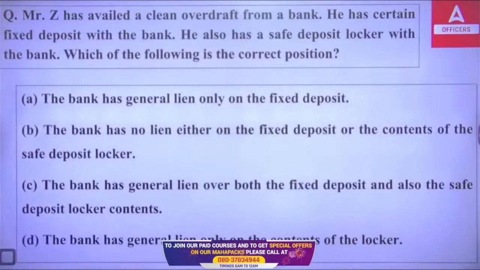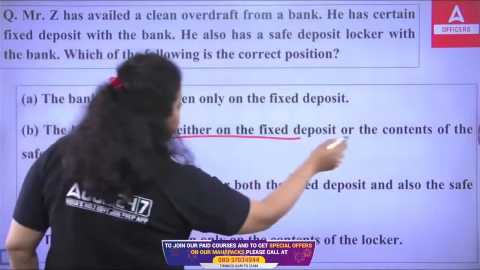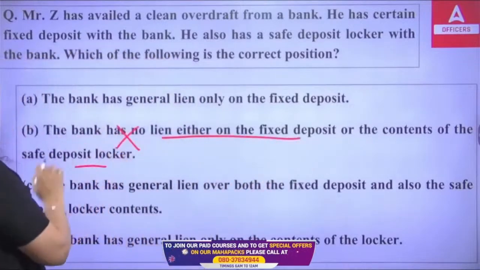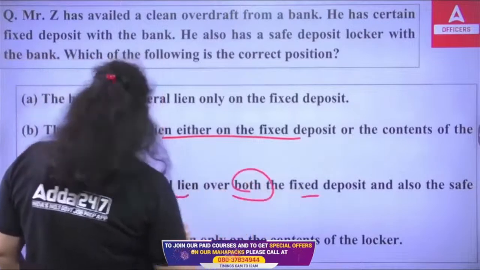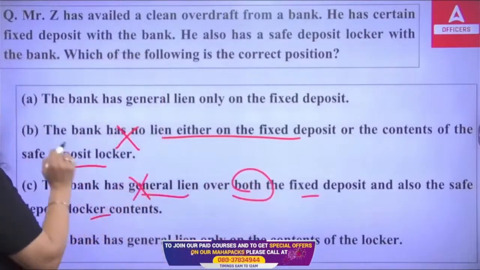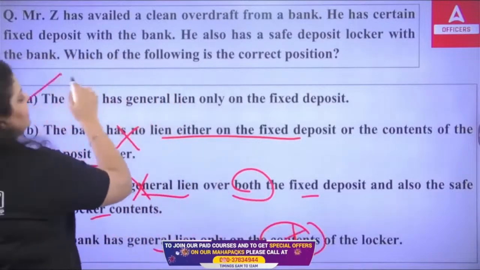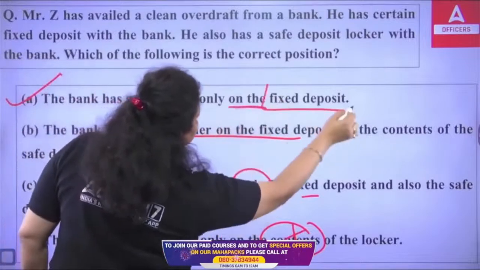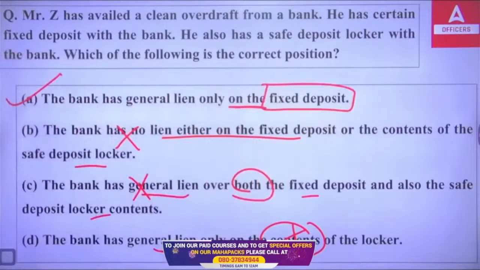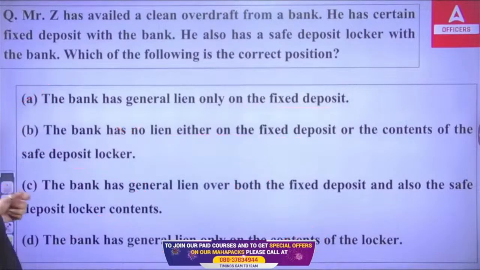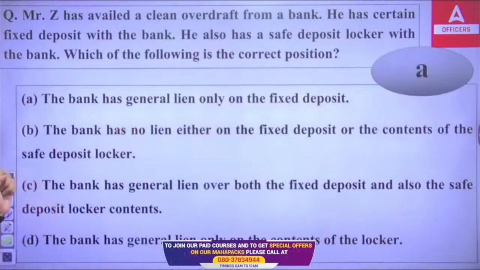So first of all, the bank has no lien either on fixed deposit or the contents of the safe deposit locker. No. The bank has general lien over both the fixed deposit and also the locker content. Not possible. The bank has general lien only on the content of the locker. No. The bank has general lien only on the fixed deposit. The general lien. There are two types of lien, na? General lien and specific lien. So the general lien is only on the fixed deposit. Okay, so the right answer is A. Okay, right answer is what? It is A.